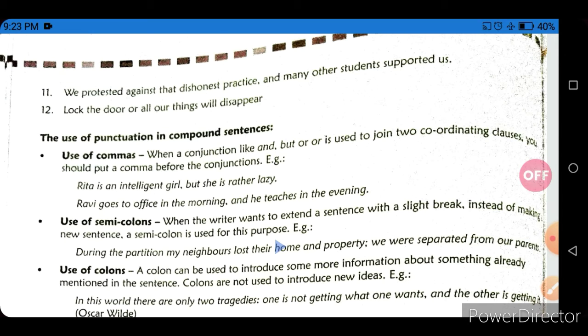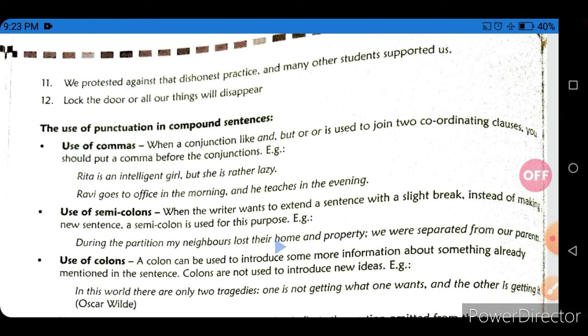For example, students: Rita is an intelligent girl, comma, but she is rather lazy. So a comma is used here before your conjunction. Ravi goes to office in the morning, comma, and he teaches in the evening. So again a comma is used before your conjunction.